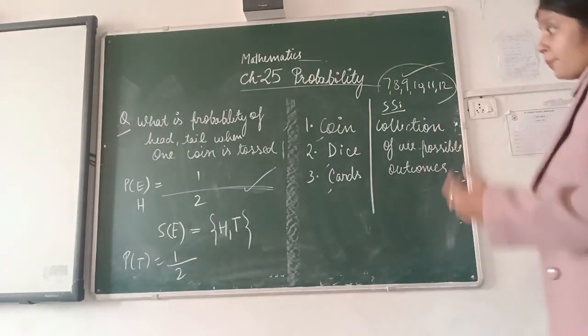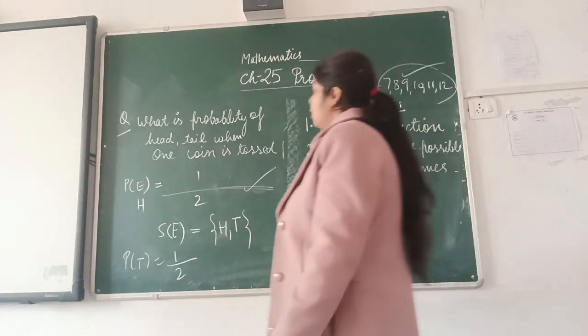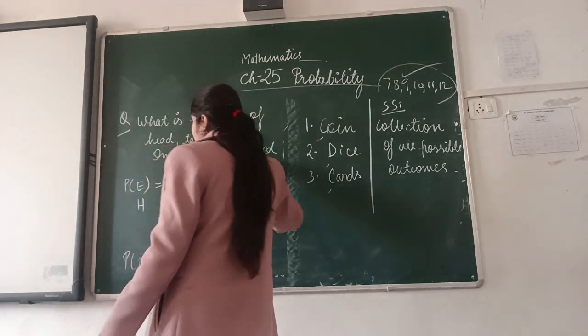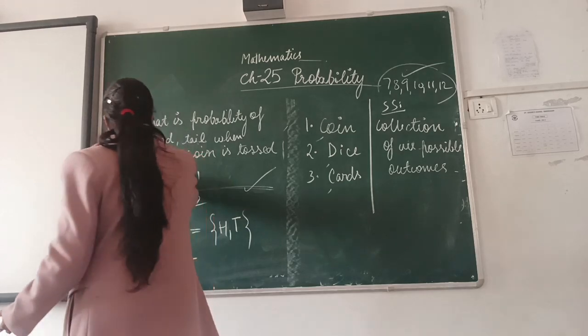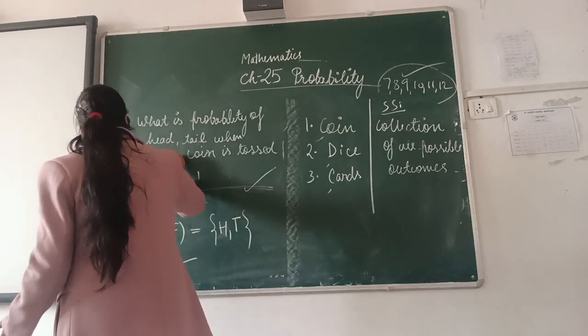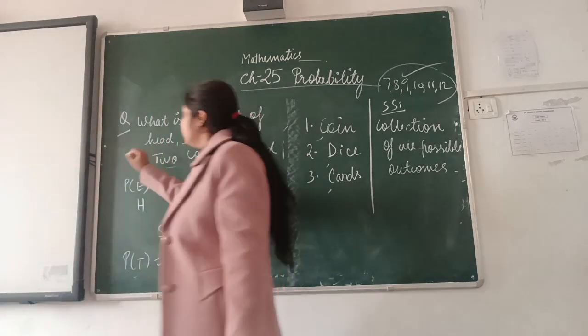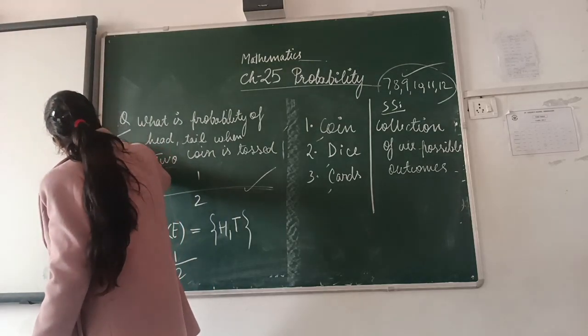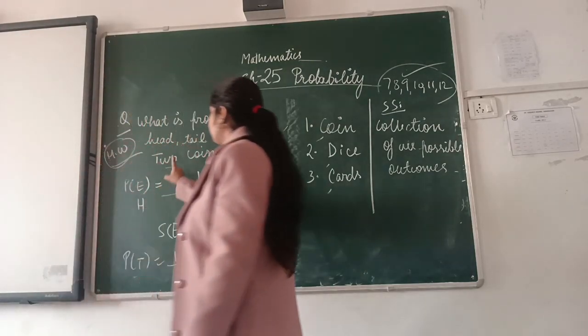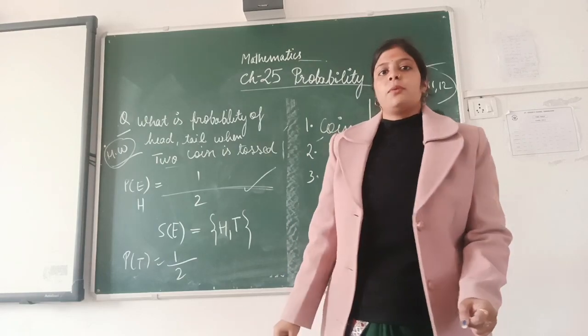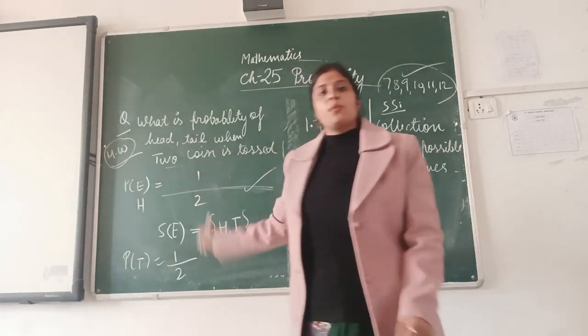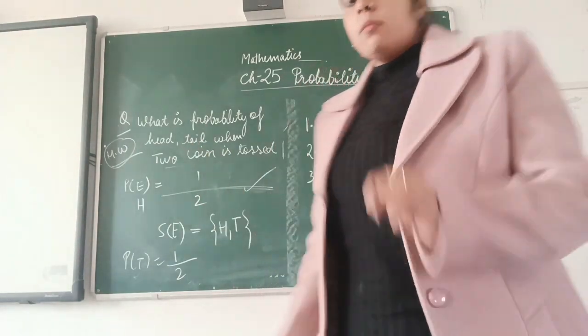Understood? Suppose my question is changed. Instead of one coin tossed, now I am writing 2 coins. This is your homework, I'll check it. If my question is 2 coins are tossed, what is the probability of getting head as well as tail? You will find it. Moving to the next part, and the next part is all about dice.